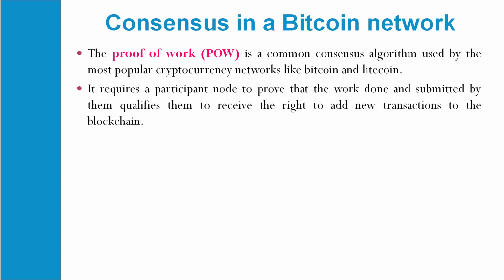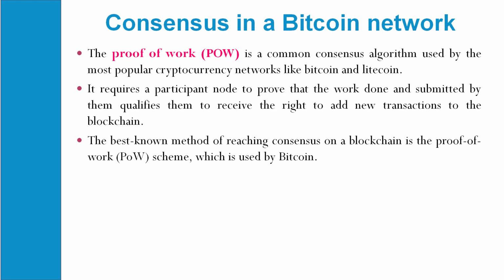It requires a participant node to prove that the work done and submitted by them qualifies them to receive the right to add a new transaction to the blockchain. So the participant node should prove that the work has been done, and it will be submitted by certain identified users only, who can then add to the transactions of the network.